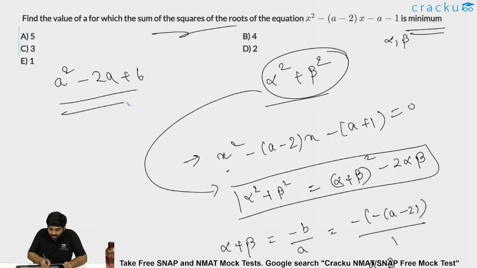Now it is said that the sum of the squares of the roots is minimum. So it is being said that indirectly a square minus 2a plus 6 is minimum. Then find the value of a.